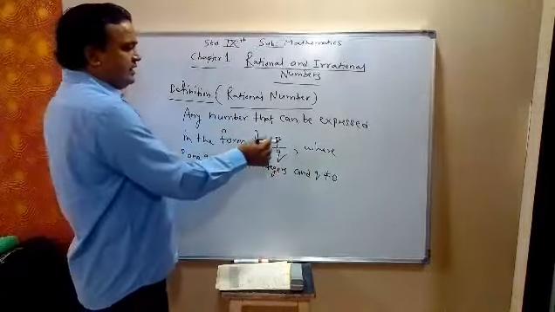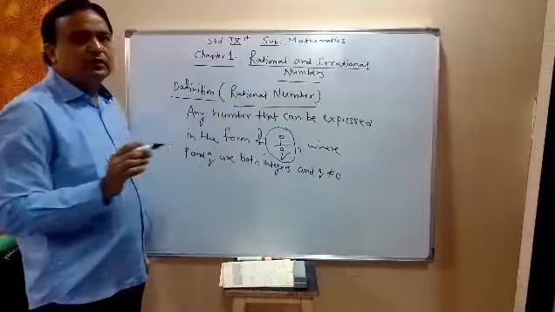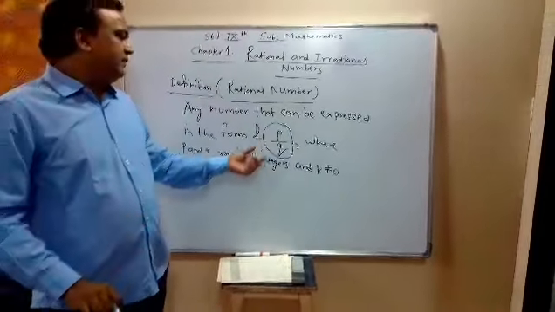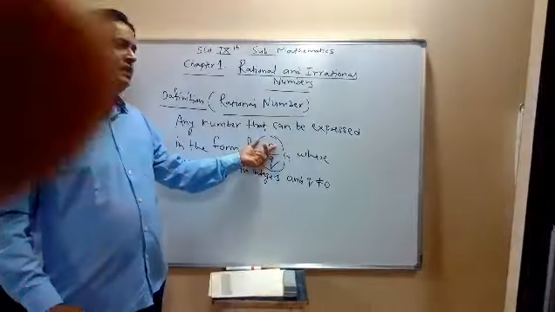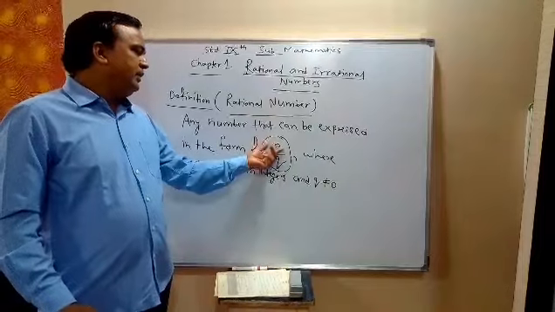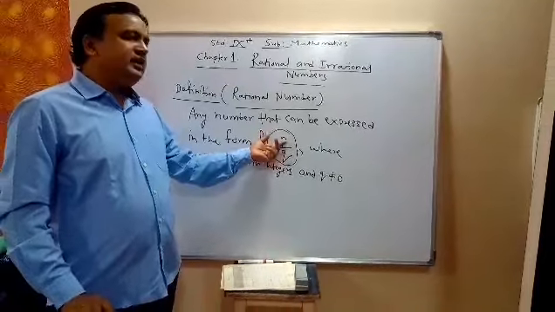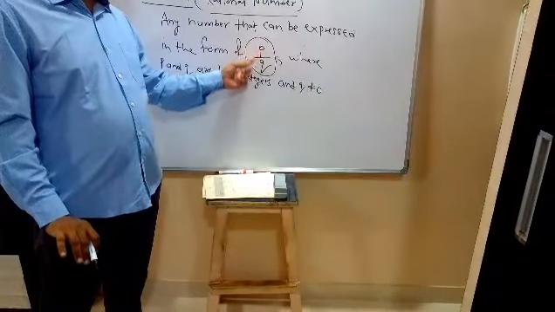So this rational number is expressed in the form of P upon Q, numerator upon denominator, that is, in the form of a fraction. P and Q are both integers, and the denominator Q is not equal to 0.